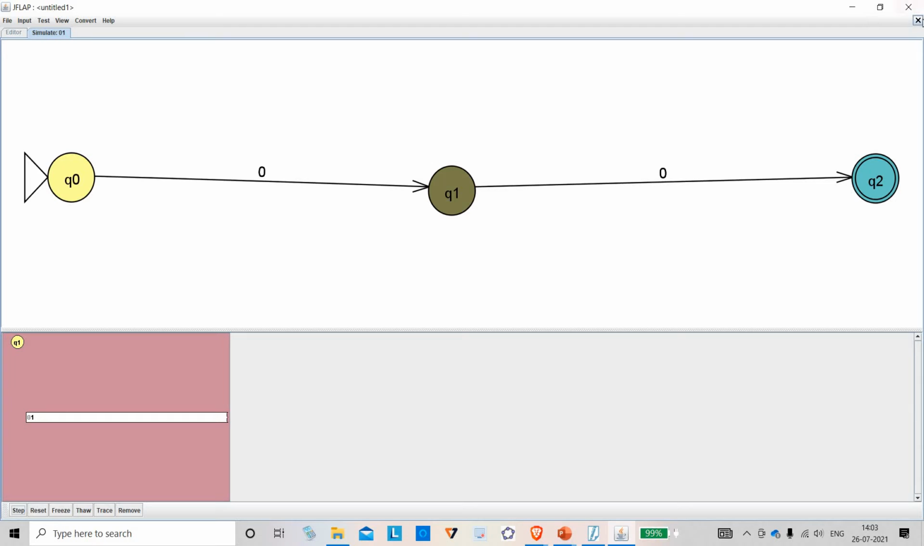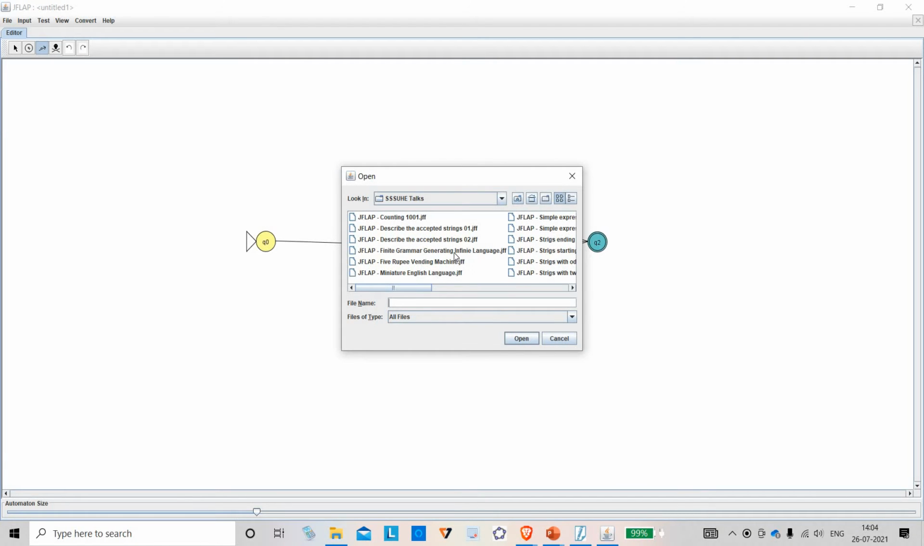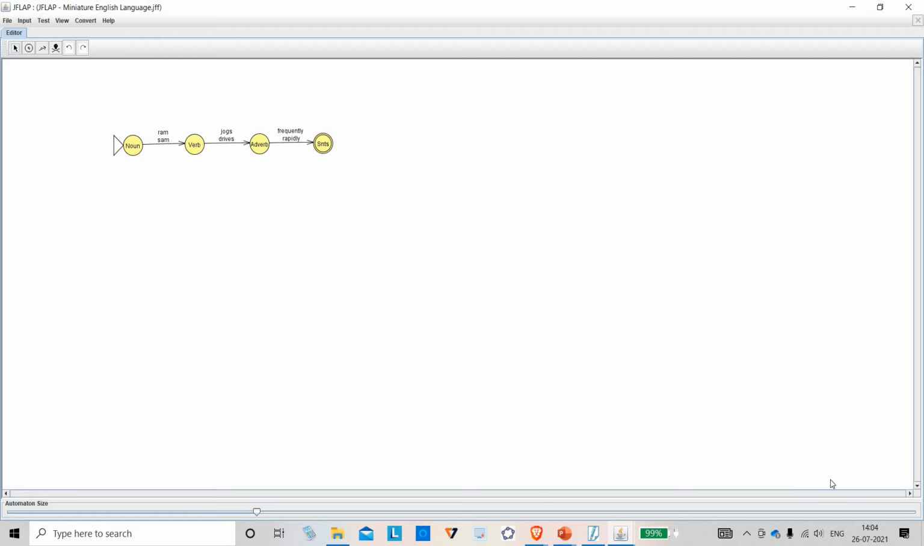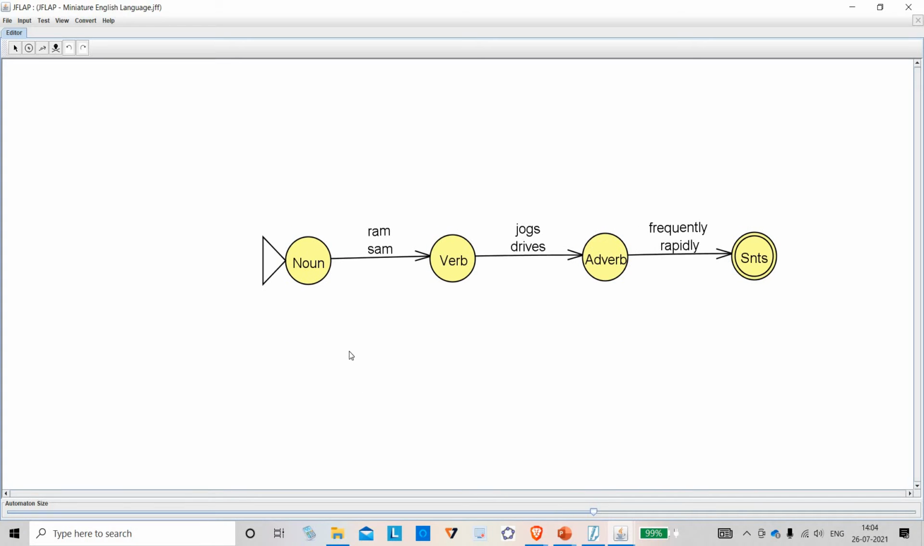Now let me go to the language exam. This is how I construct. You can also try. Okay. So let me open the finite grammar, the miniature English language. I am coming to that. See this. I have constructed this. I told you how to construct. You can also try. Okay. The beauty is you need not type 0 1 AB. I can type like this also. I am trying to improve this.